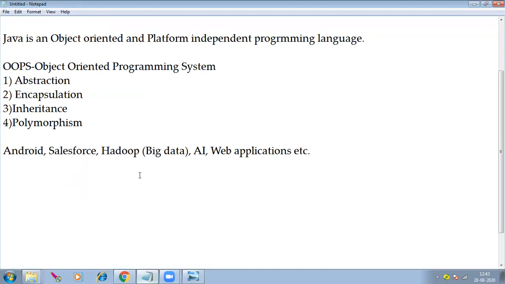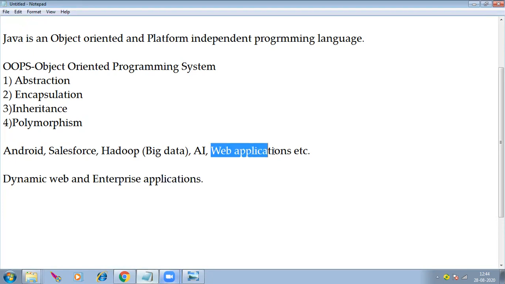But the main intention of Java is to design dynamic web applications and dynamic enterprise applications. That is a very important point. So Java is used to design dynamic web and enterprise applications. Okay, right. So basically, what is a web application?